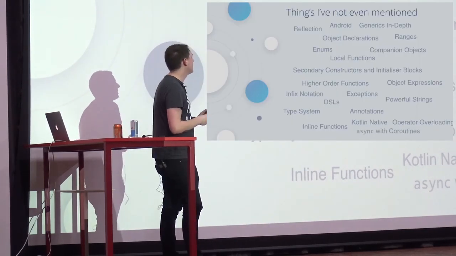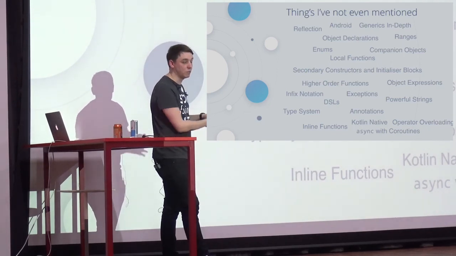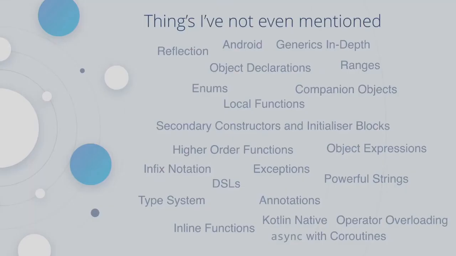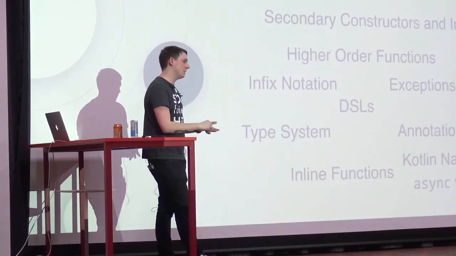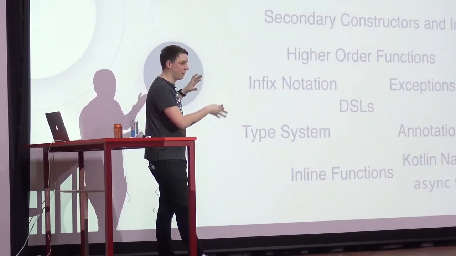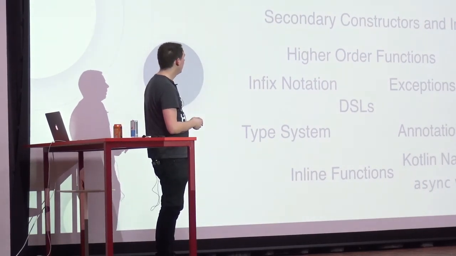So some of the interesting things, of course, local functions, they're quite cool. They're now in C# too, but they work a little bit differently. I've not shown you async with coroutines, because async, well, I'm not going to explain async to you in C#, a language I'm really familiar with, let alone a language I'm not familiar with. But it has async in there and coroutines, though I believe that is still marked as experimental. So be careful with that. But the example I showed you before with the Ktor stuff, that had a coroutine in it, async, you just didn't know it because I didn't point it out.